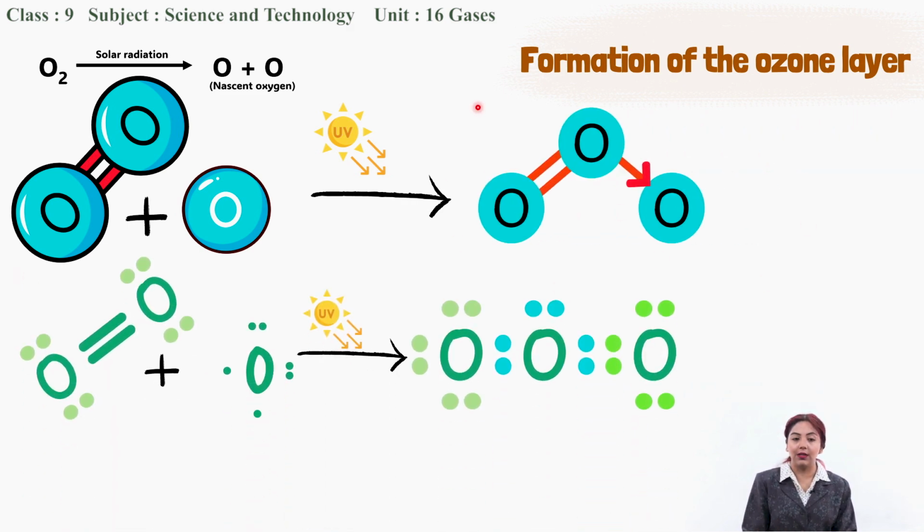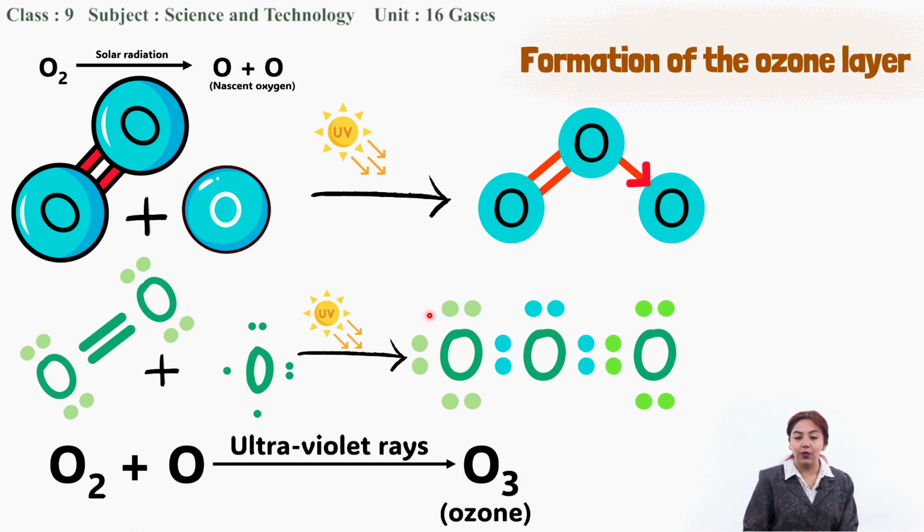So how it occurs is, when a nascent oxygen, which is highly reactive, reacts with an oxygen molecule, it gains 2 electrons, shared from one oxygen atom of the molecule, forming a coordinate covalent bond and forms the ozone molecule. We can represent it like this in the chemical reaction. O2, the oxygen molecule, reacts with nascent oxygen to form ozone.